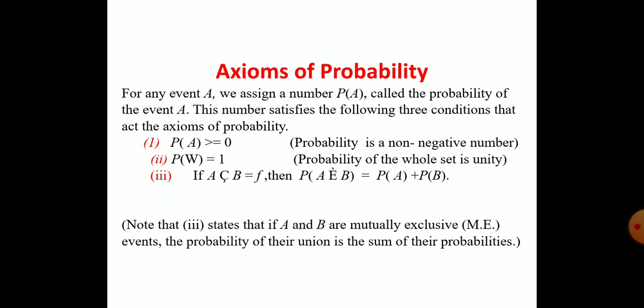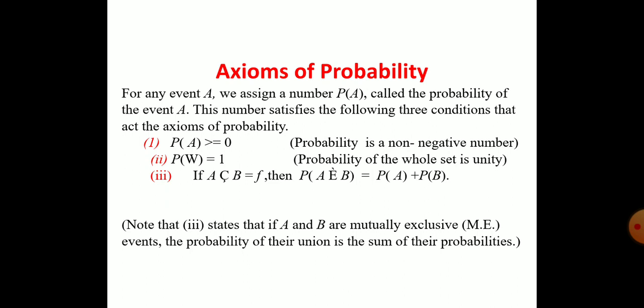What are the axioms of probability? There are three axioms. For any event A, we assign a number P of A called the probability of the event A. For any event we can assign a number, that means the probability of an event, called P of A. This number satisfies the following three conditions, which are the axioms of probability.